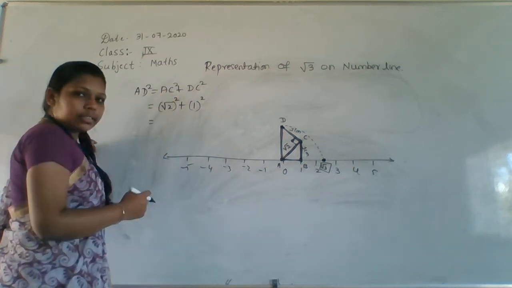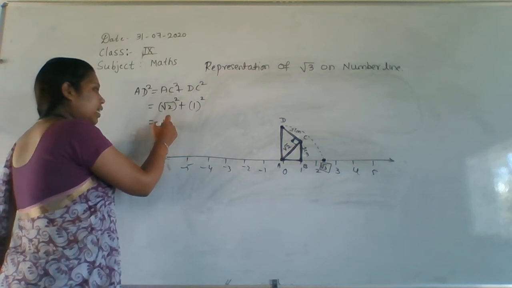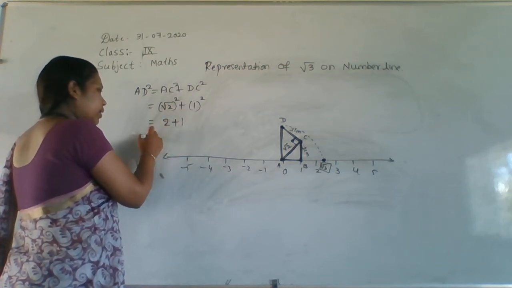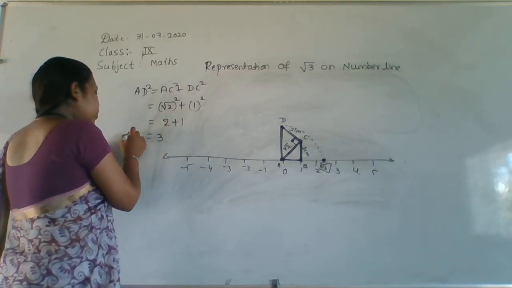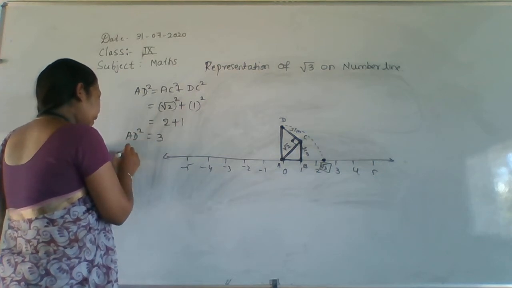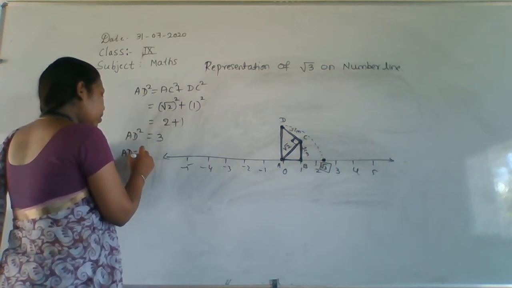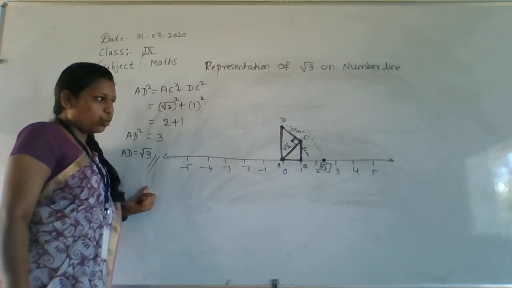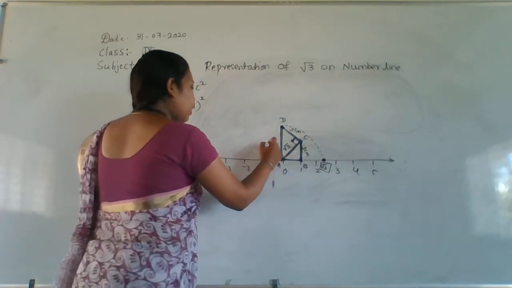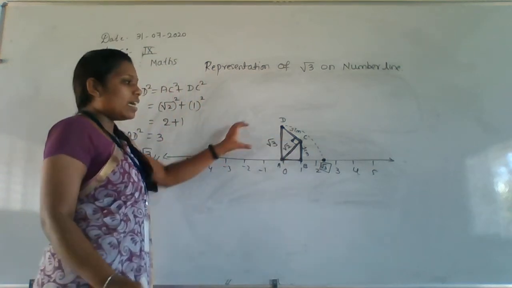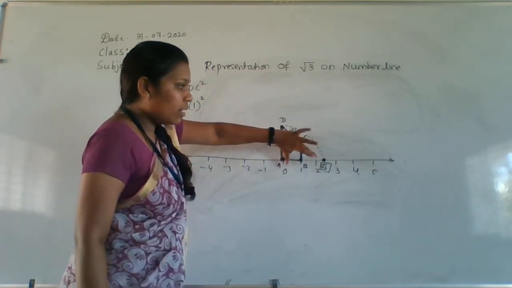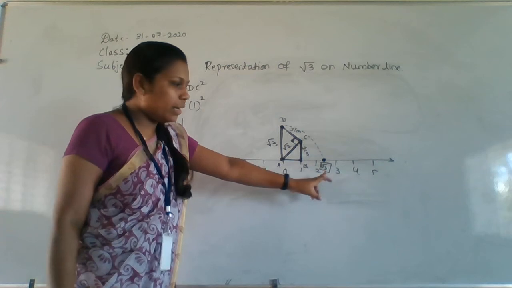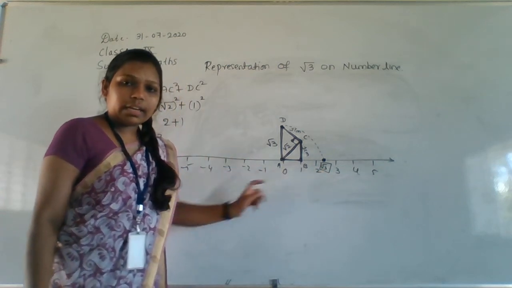We can cancel the square root as well as the square. Then it will be 2 plus 1, that is 3. So AD square is 3 and AD is root 3, right? So this distance is representing root 3. That's why I am taking this distance and drawing an arc.